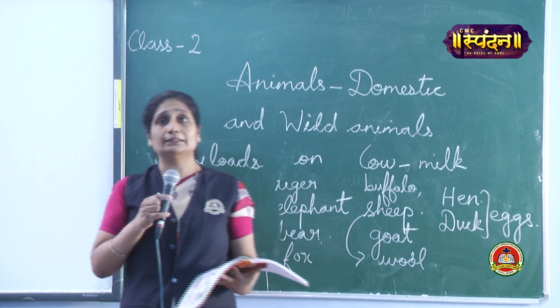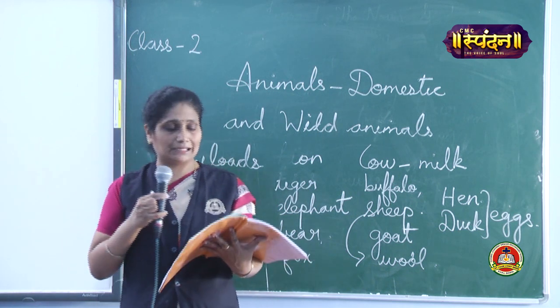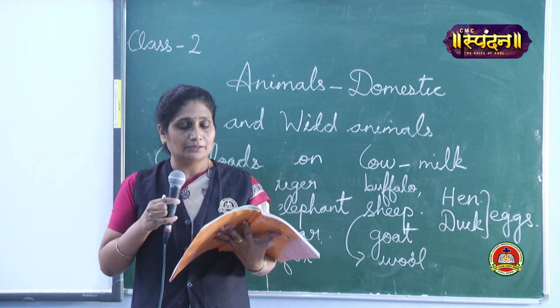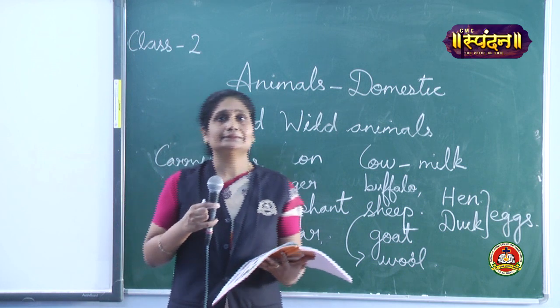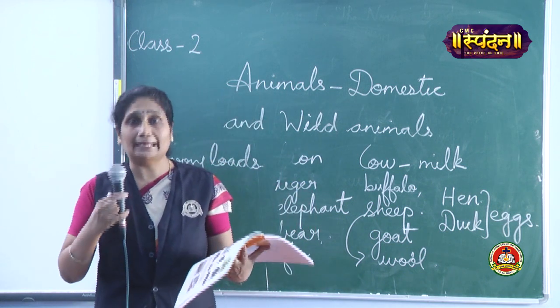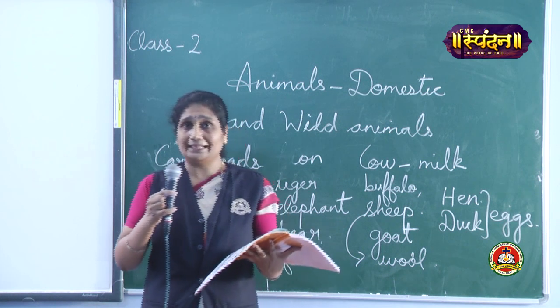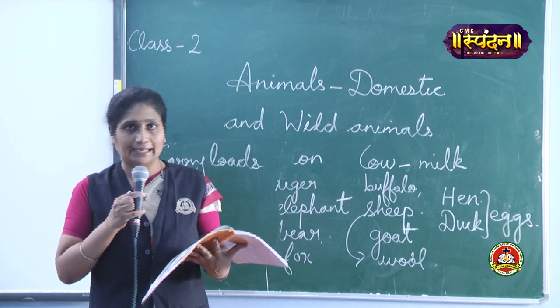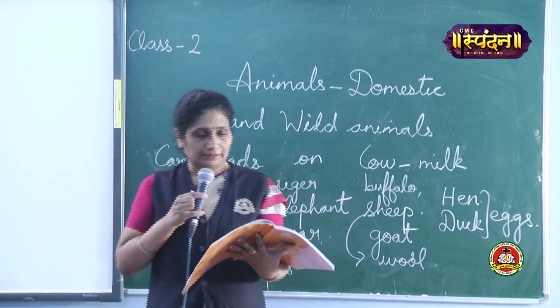So the leather of the animals, leather means the skin. The skins of the animals are used to make leather. Leather se kya kya banta hai? Leather bags, then purses, then belt. All these things we can make from leather. But we take the skin of the dead animals. Shoes, purses and belts are made out of leather.